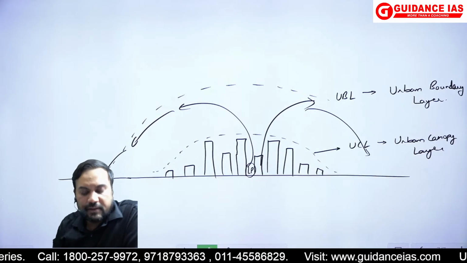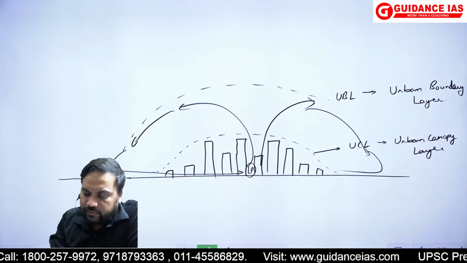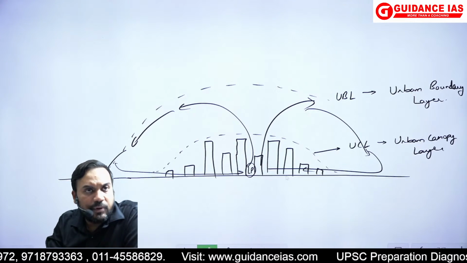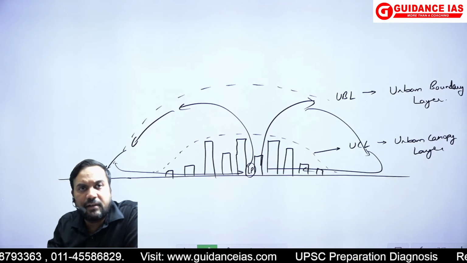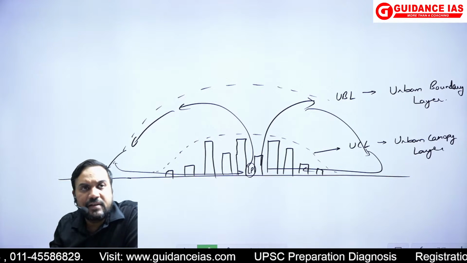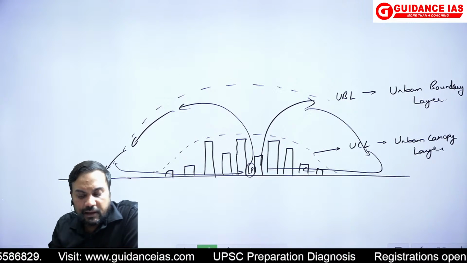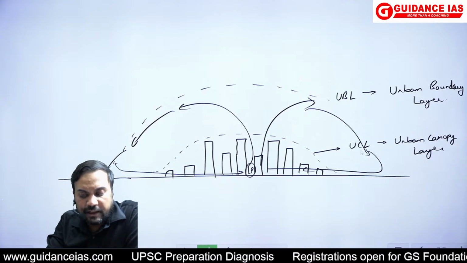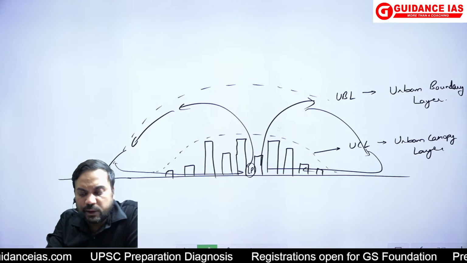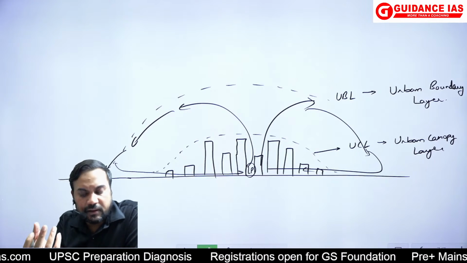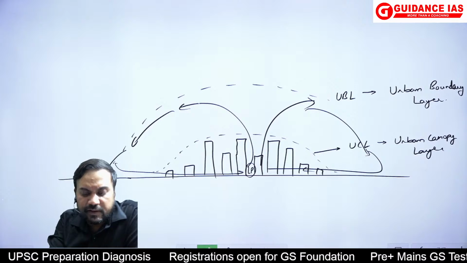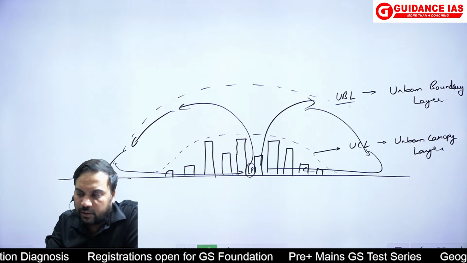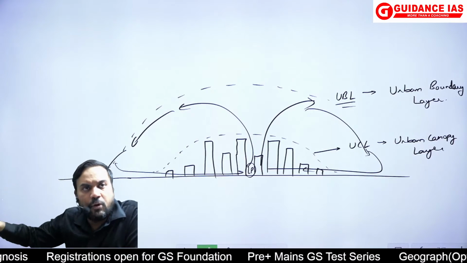It is something like this. This kind of convection currents are formed. So we know that lots of pollutants are concentrated or produced in the city environment, the urban environment, and these pollutants ultimately become part of this urban environment. Because of these convection currents and because of the urban heat island effect, these pollutants are distributed in this urban environment, and you can see that this urban boundary layer is more like a dome-like structure.